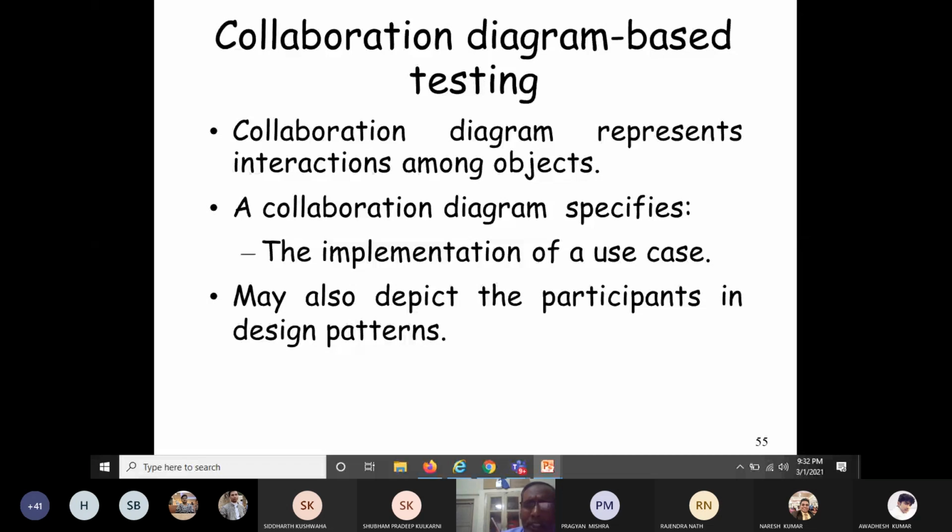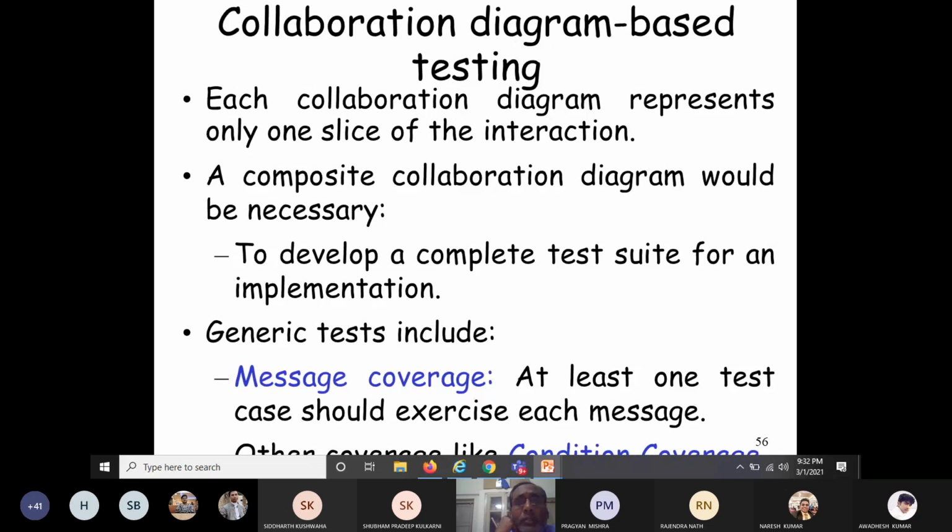Now let's see how you can perform testing using the collaboration diagrams. Each collaboration diagram represents only one slice of the interaction. How many slices may be there? You can represent only one slice by a collaboration diagram.